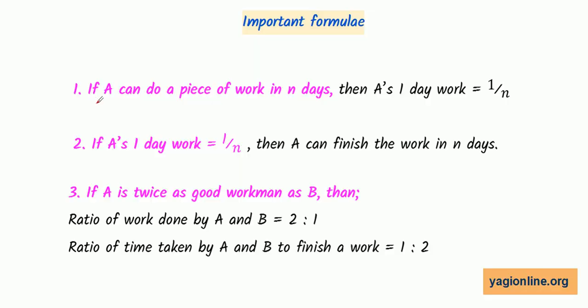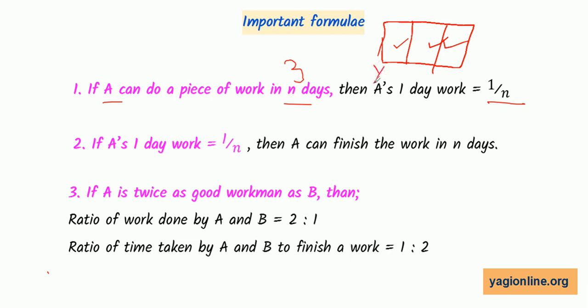Look at this sentence. If A can do a piece of work in n days, then A's 1 day work is equal to 1 upon n. That is reciprocal. So let us put it simple. Instead of n, we have 3 days. So this is our one work. Divide it in 3 equal parts because A completed it in 3 days: first day, second day and third day. So 1 day's work we know will be 1 by 3.